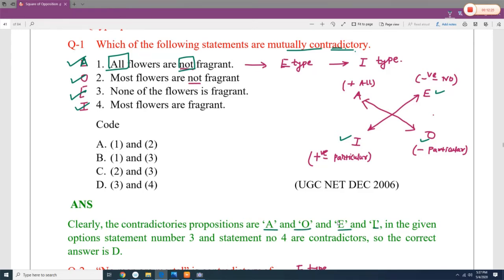In the given options, statement number 3 and statement number 4: none of the flowers is fragrant. So this is E. Now against E, what is there? It is I. And most of the flowers are fragrant. So it is a particular affirmative proposition. So these two are contradictory. Therefore, we can say 3 and 4, D is the correct answer.